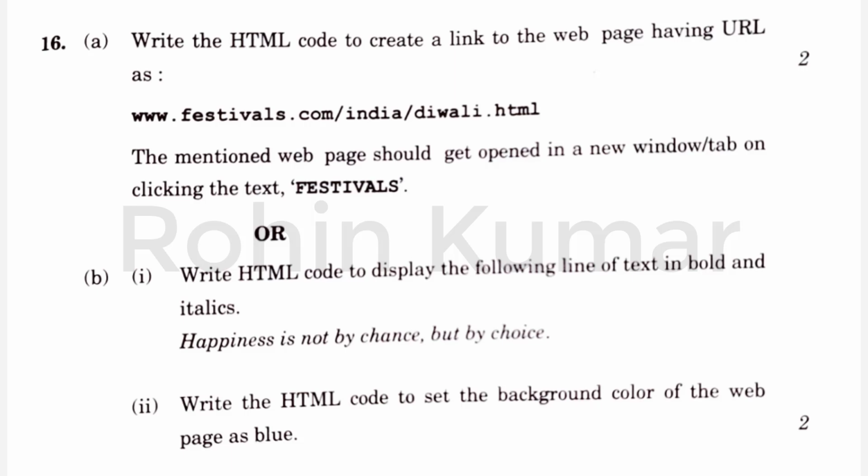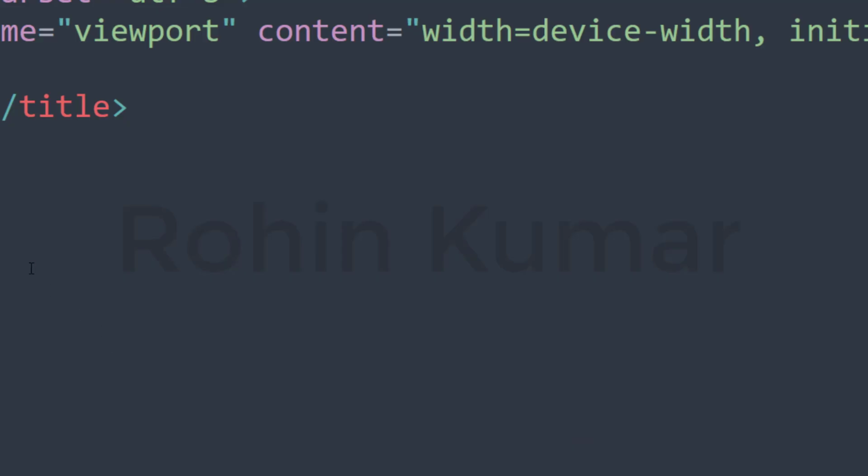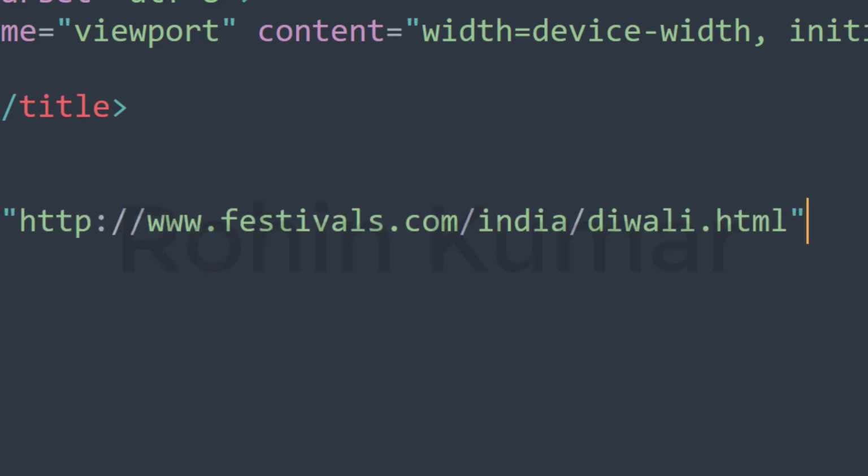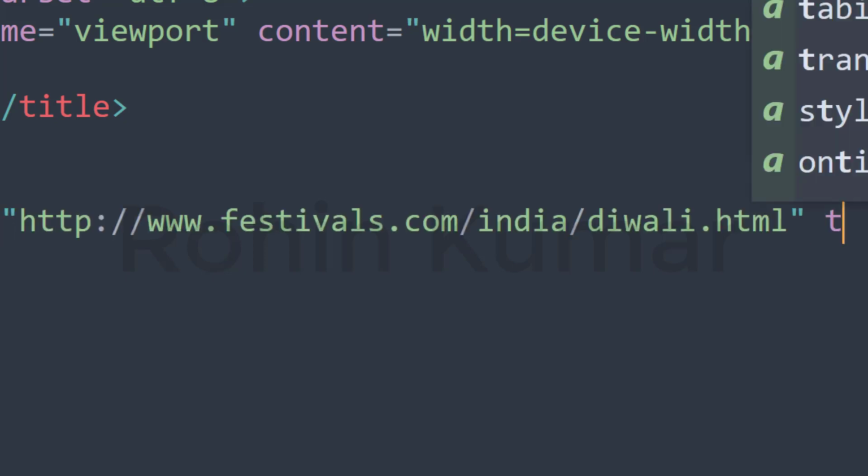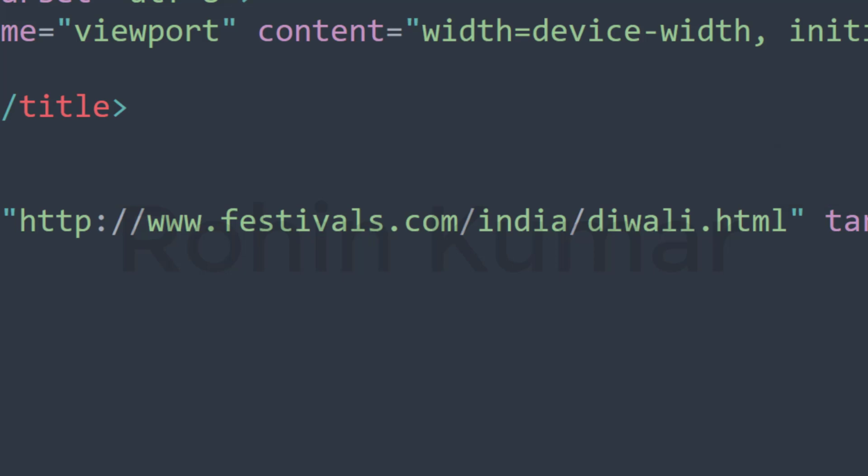So we have already planned a page, write some code for it. So as all of you know that a tag is used for making anchors, so a tag will be used, and we have already copied the name of site, and for opening the page in a new tab we should use the target attribute, and next one is festivals.